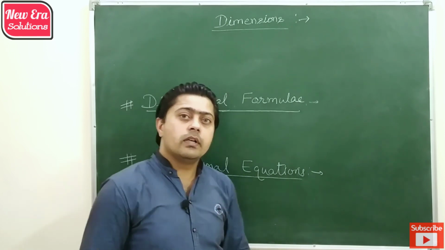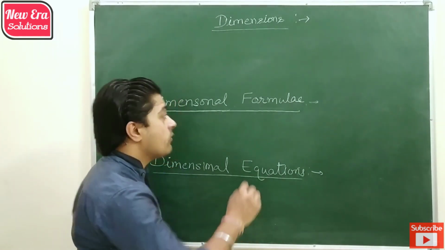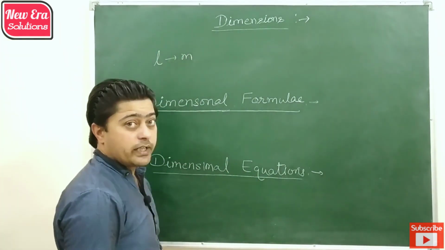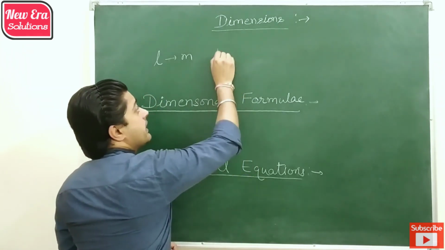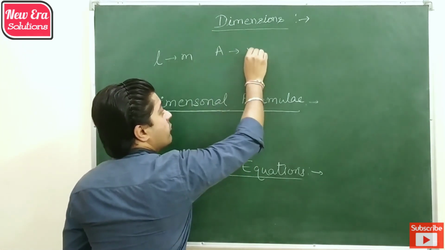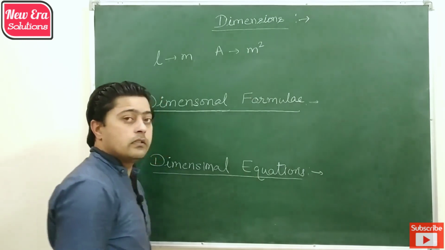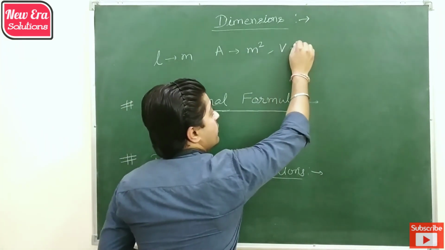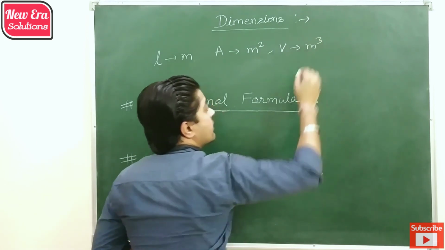For example, as you know, the SI unit of length is meter, but if we want to express area, then the SI unit of area is meter square. Similarly, the SI unit of volume is meter cube.